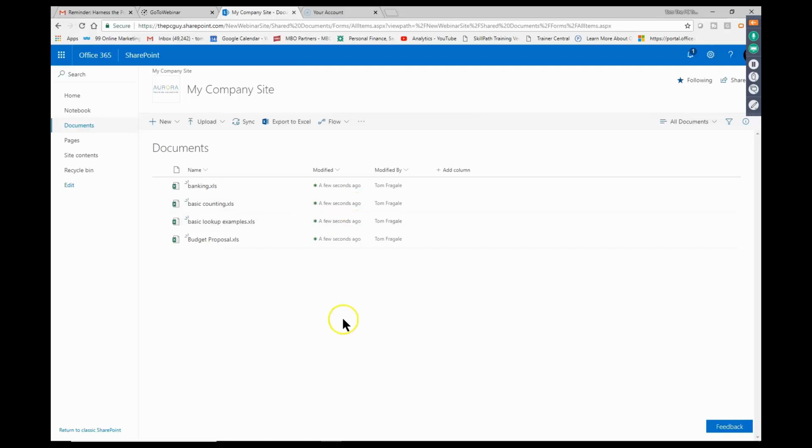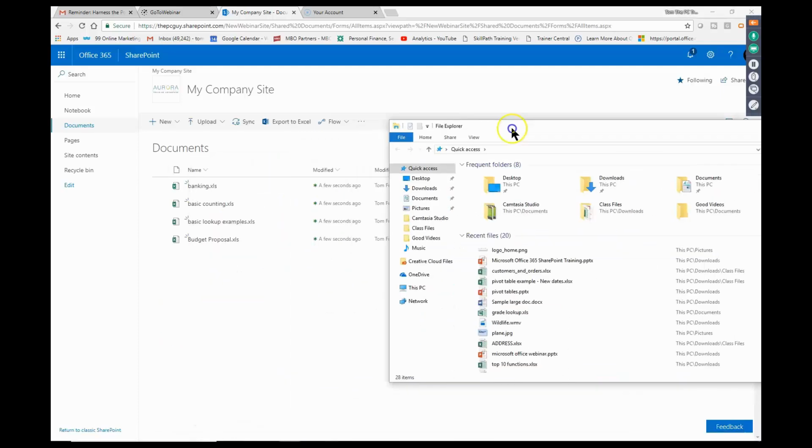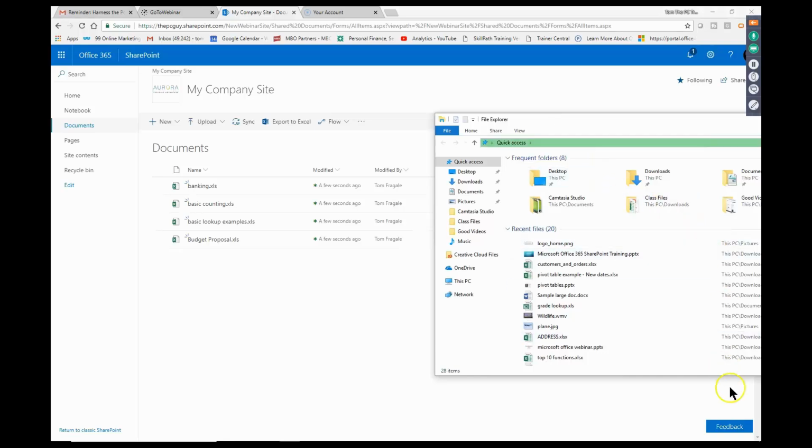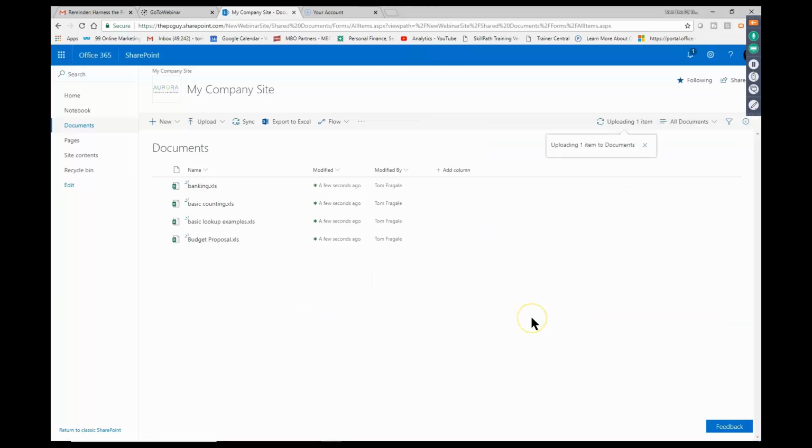Now, another thing that you can do is you can drag files into here. So look, I'm going to pick on the Windows Explorer, and then I'm going to move this window over here. And at this point, I'll pick on a Word document and just drag it right into this window. So notice how that's trying to upload that. Give it a second. And then you can see that one is in there.